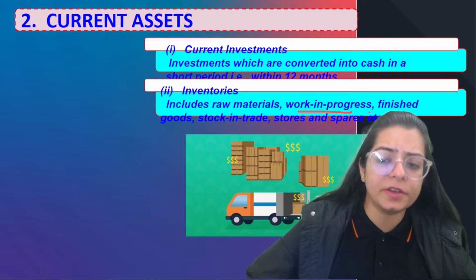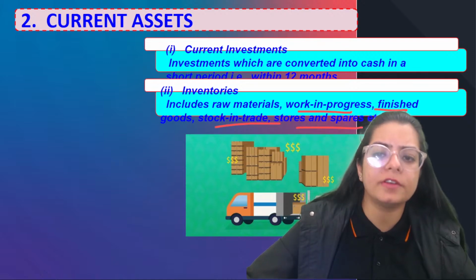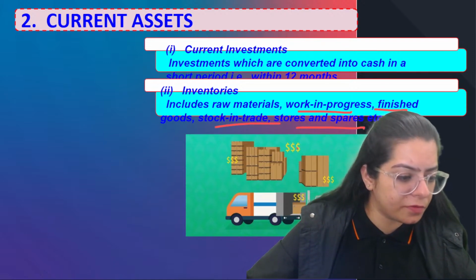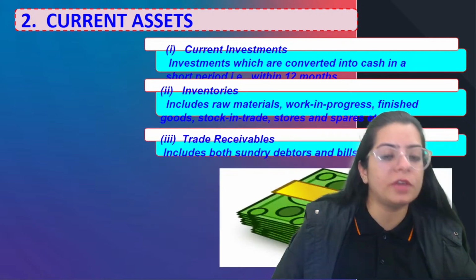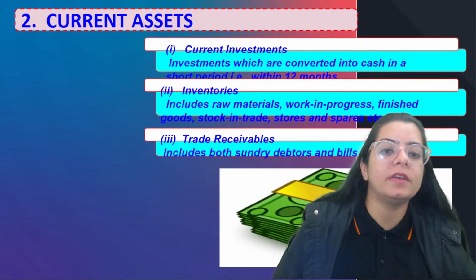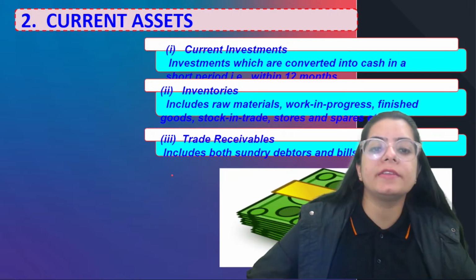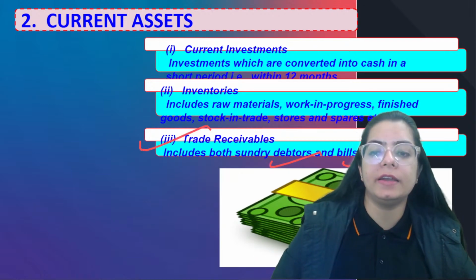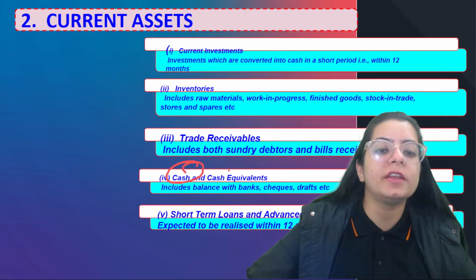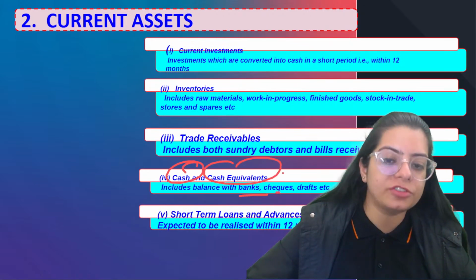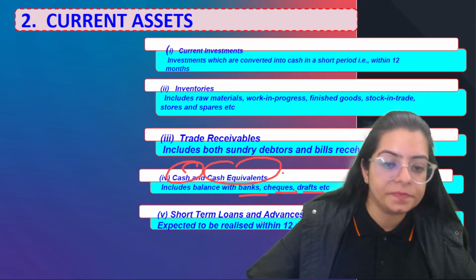Work in progress, whether it is finished goods, stock in trade, stores and spares, anything of goods, whether it is ready, whether it is still raw material, whether it is in transit, everything comes under inventories. Trade receivables covers sundry debtors and bills receivable. Cash and cash equivalents means things which are considered equal to cash, like bank cheque, draft, right?